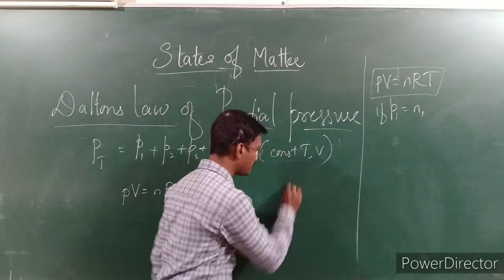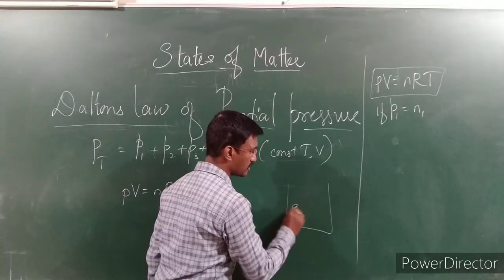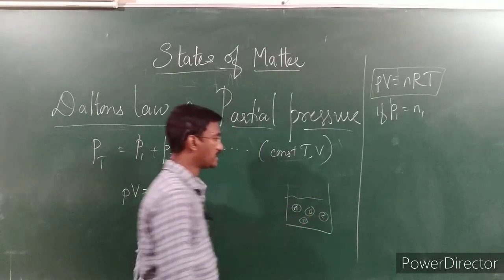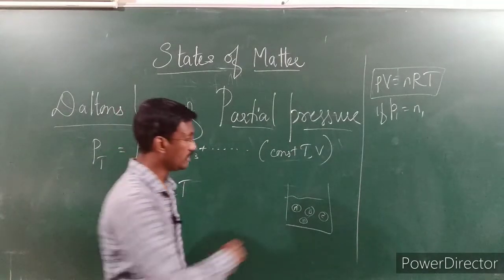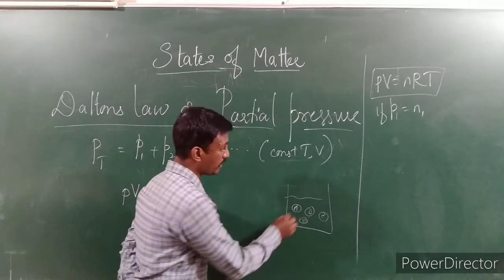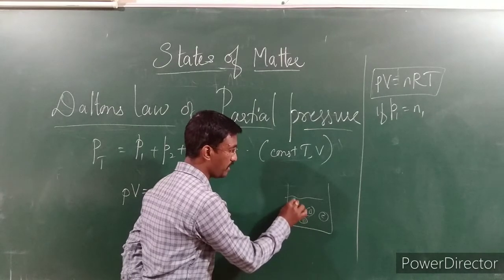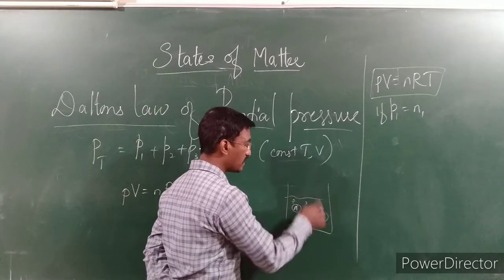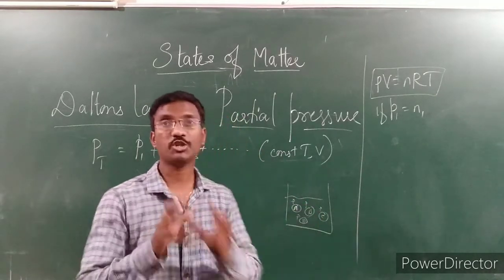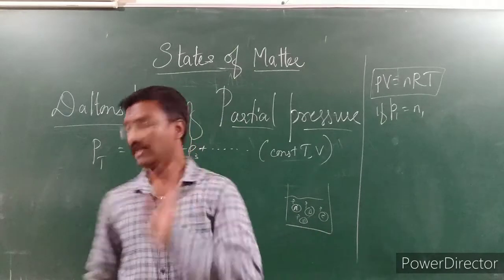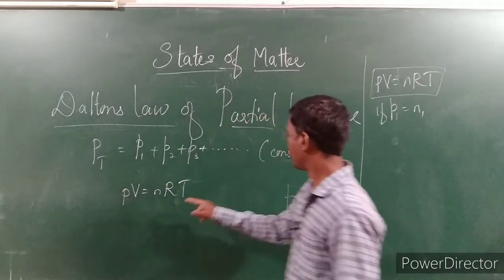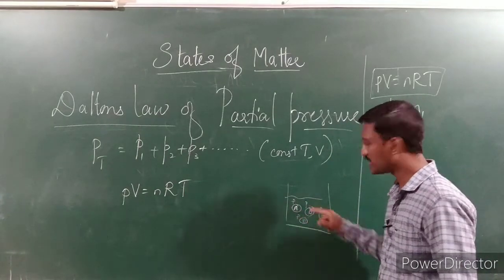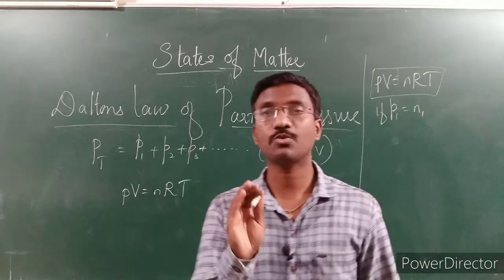In a container we have different gases, A, B, C, D, like that. These gases do not react with each other, therefore these are non-reactive gases. The partial pressure of gas A is Pa, the partial pressure of B is Pb, this is Pc, this is Pd. The total pressure exerted by the mixture of A, B, C, D gases is equal to the sum of the individual pressures, that is Pa plus Pb plus Pc plus Pd.